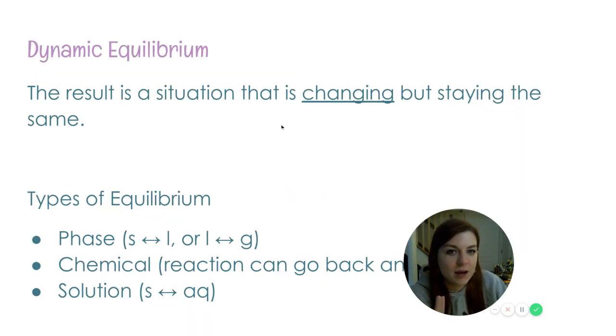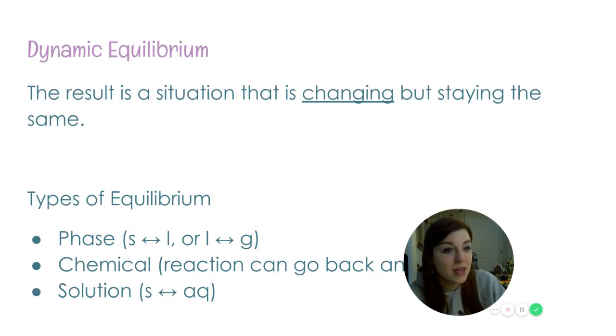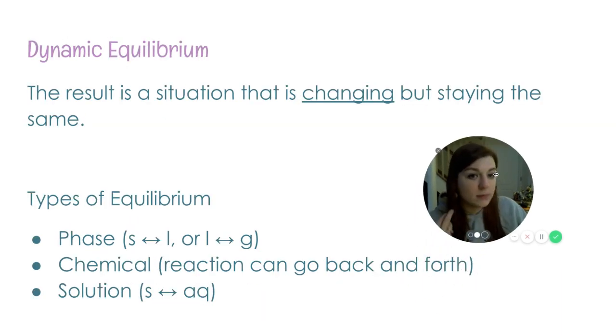Next slide. Yes, this is somebody on not a skateboard. They're balancing because equilibrium is a delicate balance. Okay. A dynamic equilibrium is primarily what we're talking about here. If something is dynamic, it means that it is changing. Like a dynamic character is one in a book that starts off as one way and learns stuff throughout the story and comes out as a different personality. A static character kind of stays the same throughout.